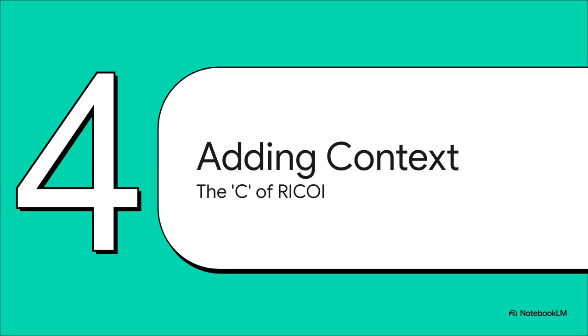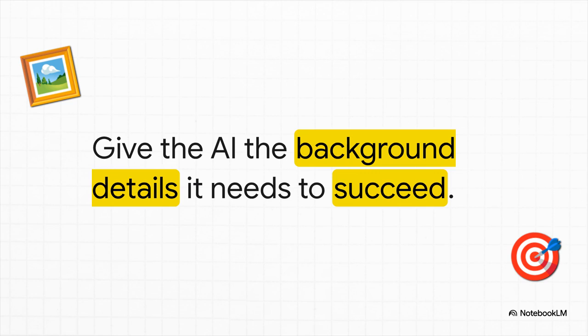All right, Section 4, Adding Context for Precision, the C of RICOI. C stands for context, and guys, this is highly recommended. You really need to give the AI the background details it needs to succeed. Honestly, context is the secret sauce that separates a prompt that's just okay from a highly personalized, excellent prompt. Without context, the AI is just working in a vacuum, but with it, it becomes your truly knowledgeable partner.